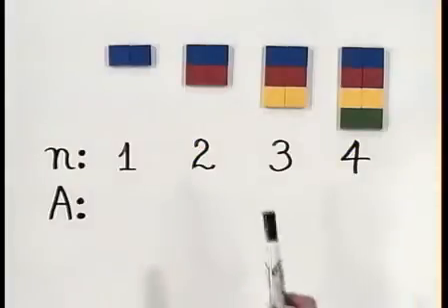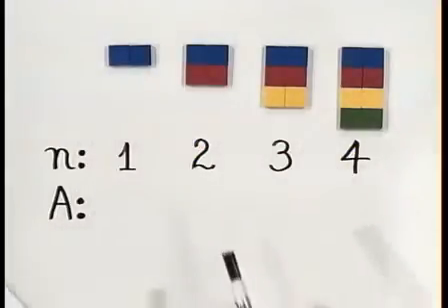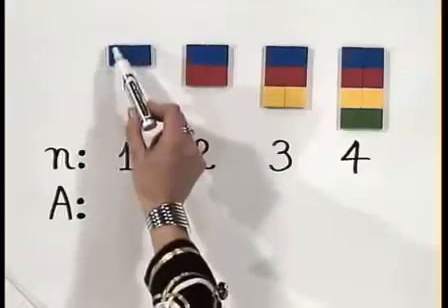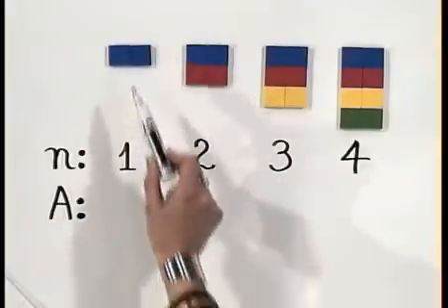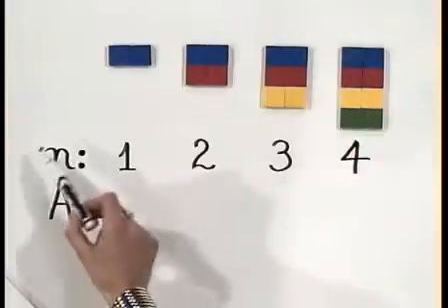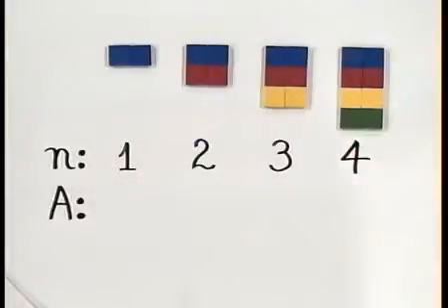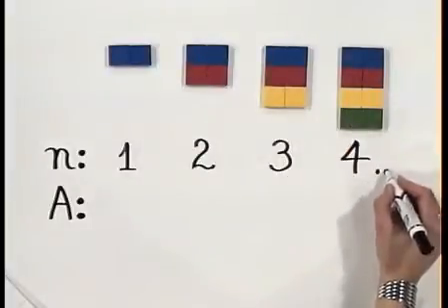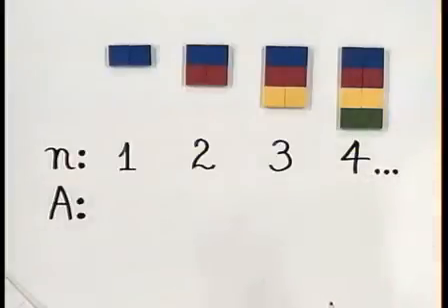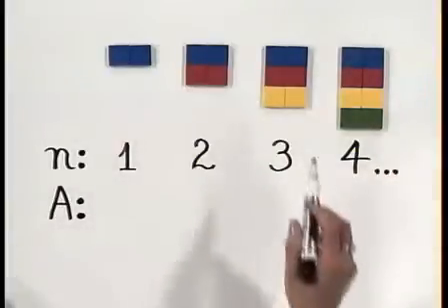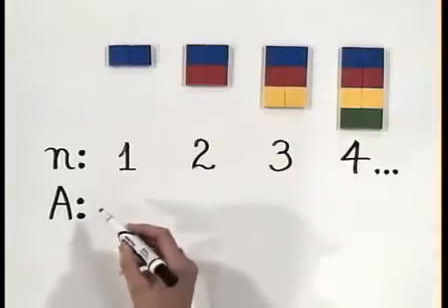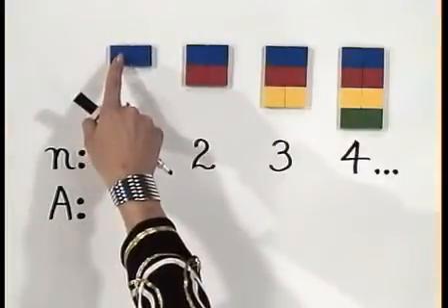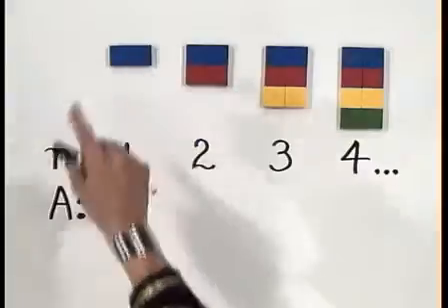Here we have a sequence of figures, geometric figures, made up of little square tiles. So you think of this as a square unit. So in our first figure, we have 2, and so on. N will be the figure number. So this is the first, second, third, fourth, and you imagine that this goes on as far out as you wish it to go. But for a pattern, 4 suffices for now. The area is the number of square units.